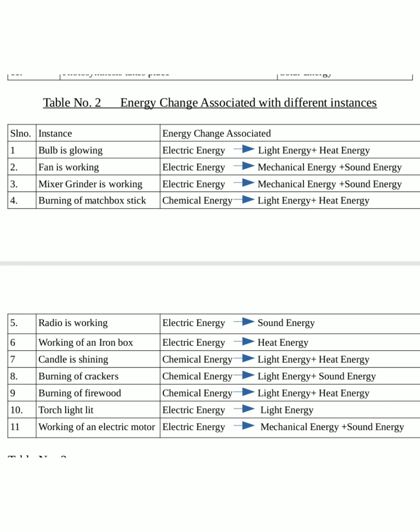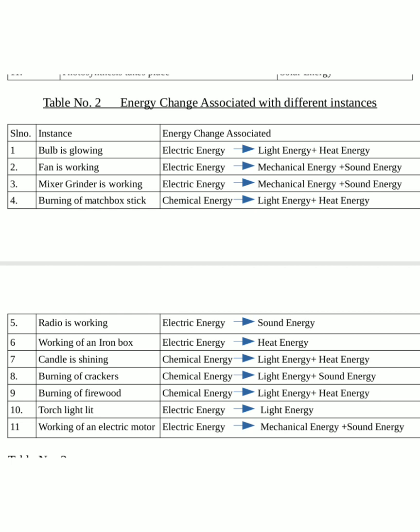When it burns, it gives rise to sound energy and light energy. Next one is burning of firewood. Firewood contains chemical energy. When it burns, it gives rise to light energy and heat energy. That is, chemical energy changes to light energy and heat energy.